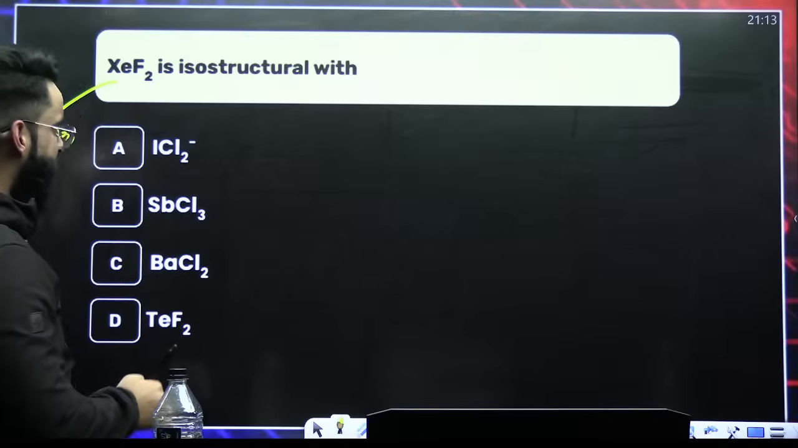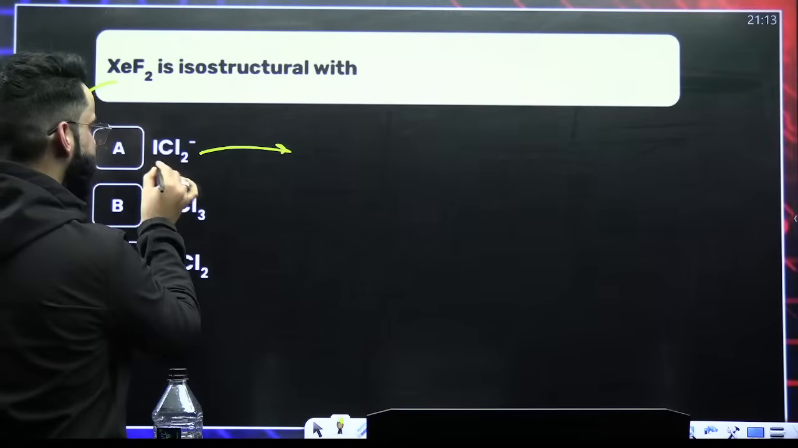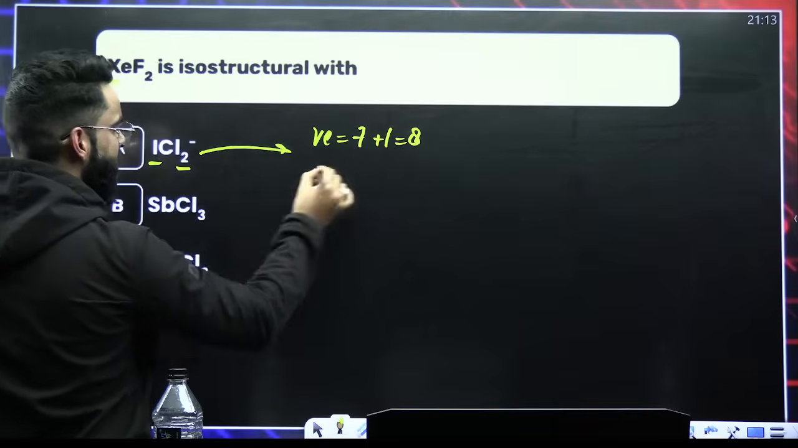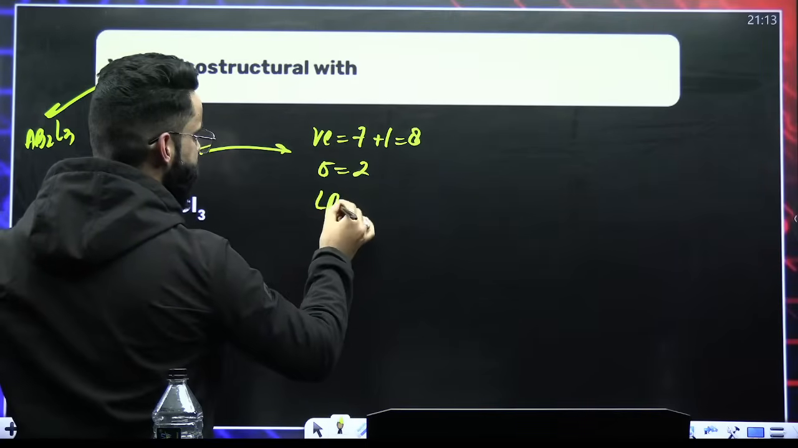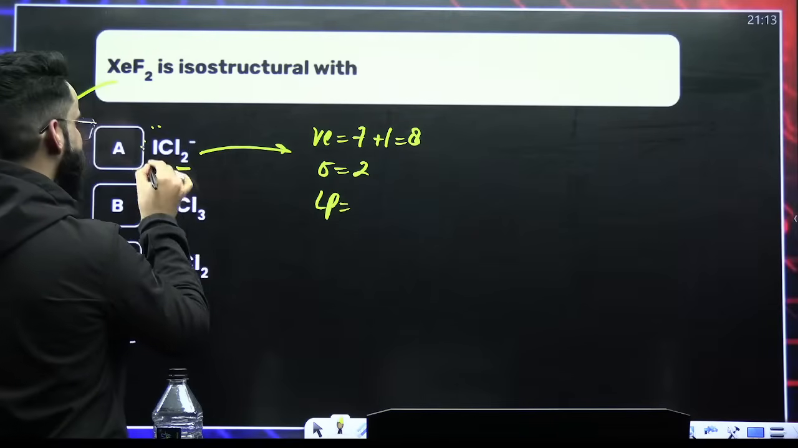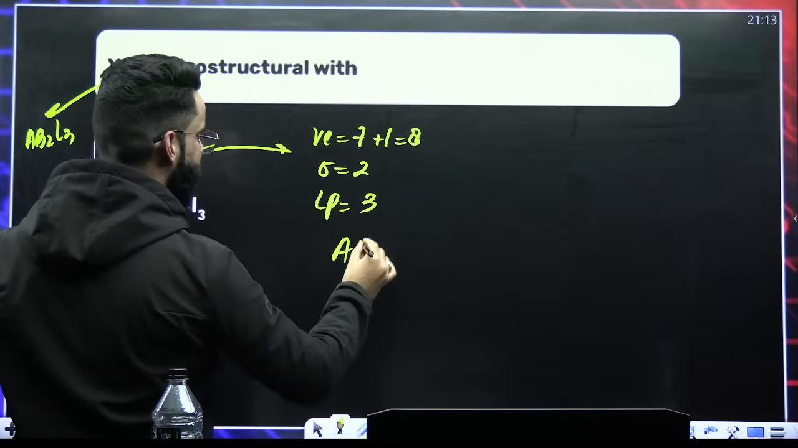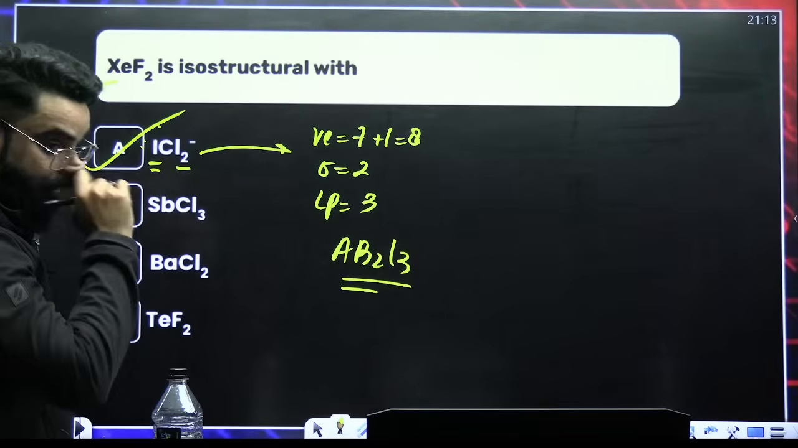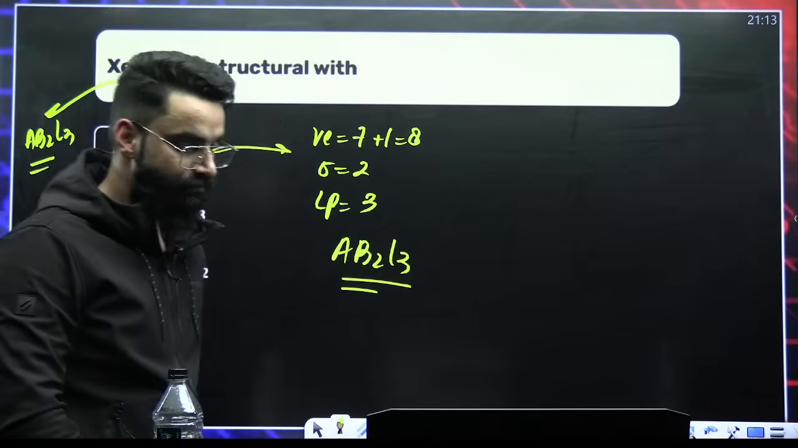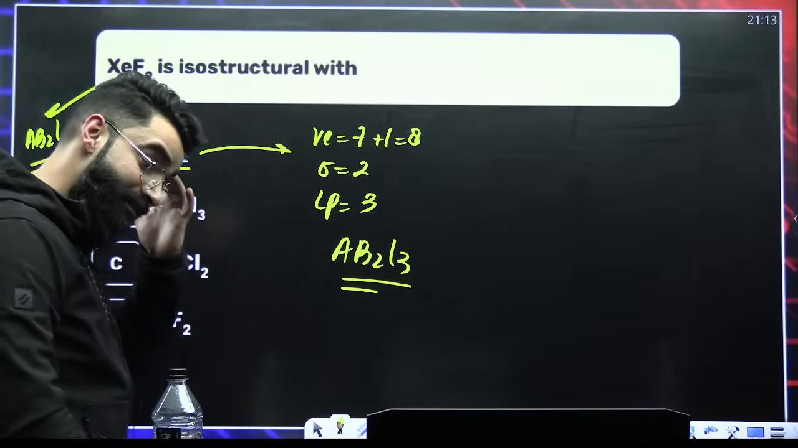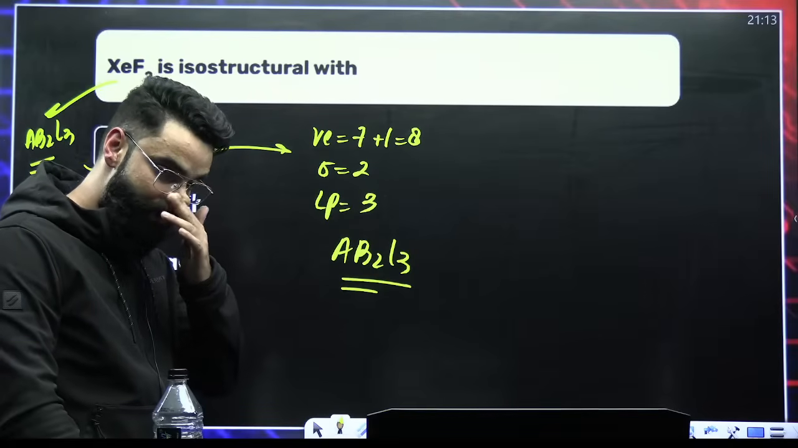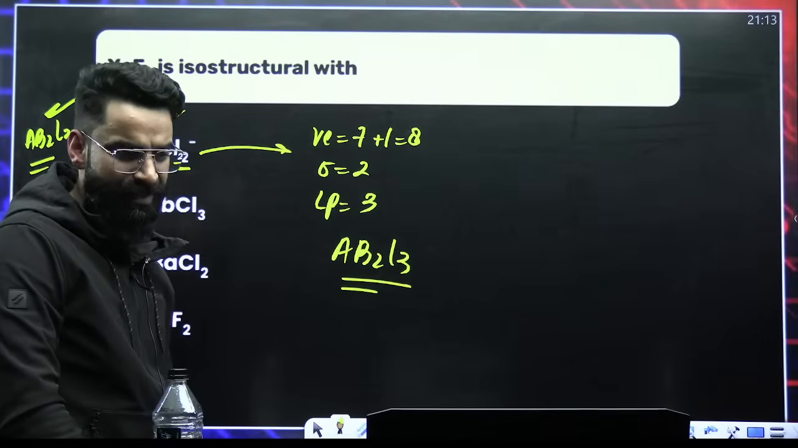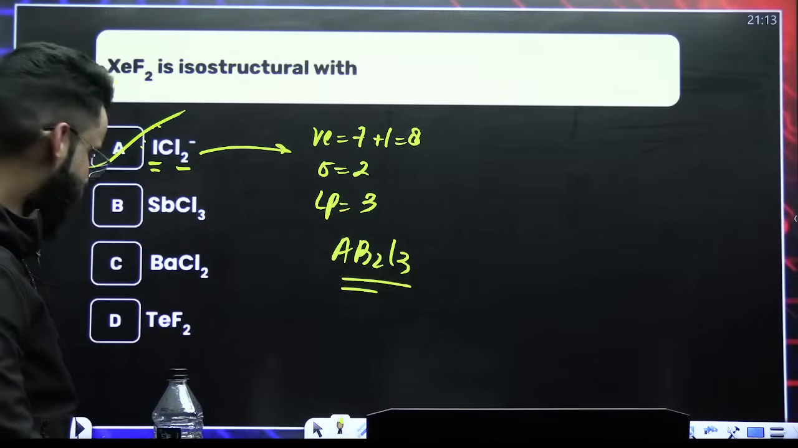Now check which of the following has the same type. If you talk about ICl2 negative, iodine valence electrons are 7, there is a negative charge, so add that, 7 plus 1, 8. 2 surrounding atoms, so 2 sigma bonds. Out of 8, 2 are used, 6 are left in the form of 3 lone pairs. So the type of the molecule is again AB2L3. Since this type and that type are the same, they are going to be isostructural, with the same shape. Whenever you have to answer a question on isostructural compounds, you just have to check the molecules which have the same type. Molecules which have the same type will be isostructural.